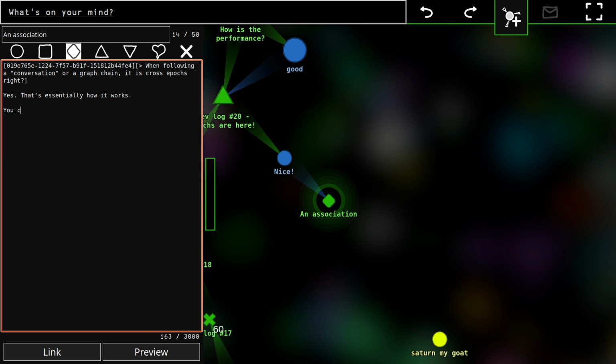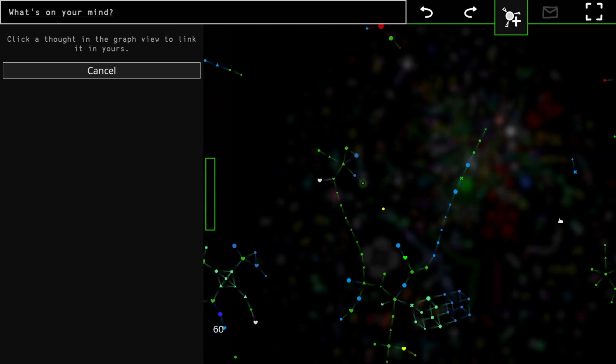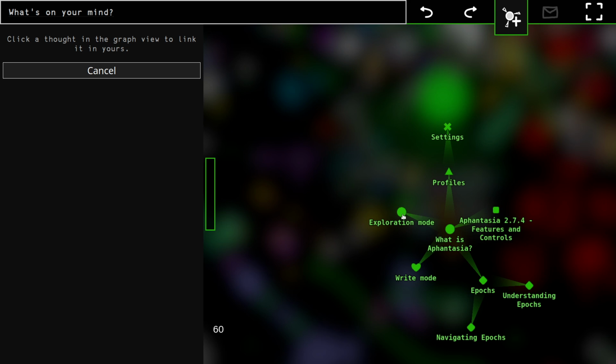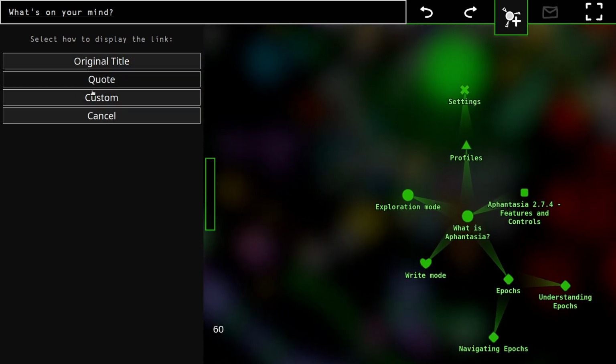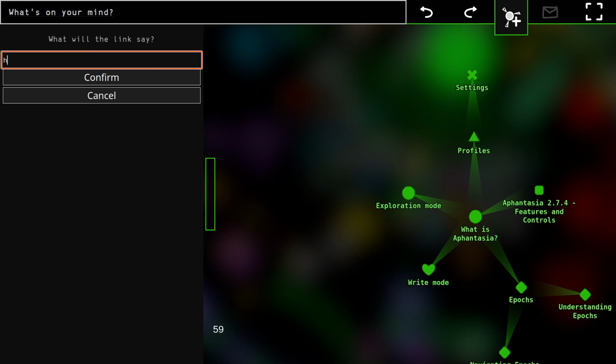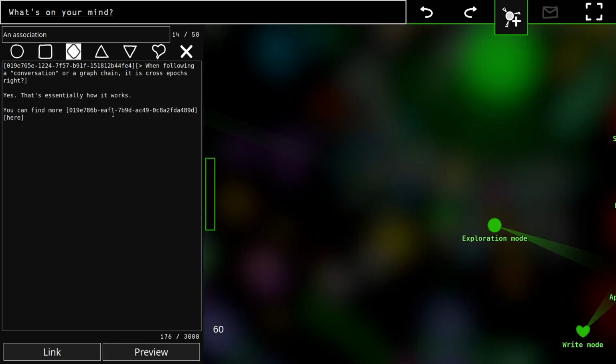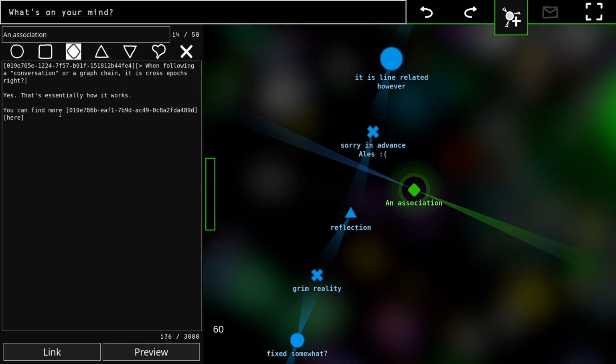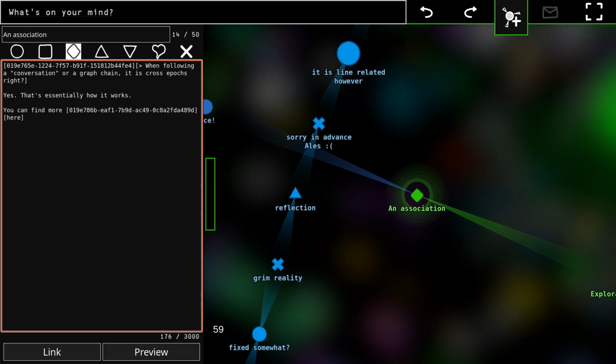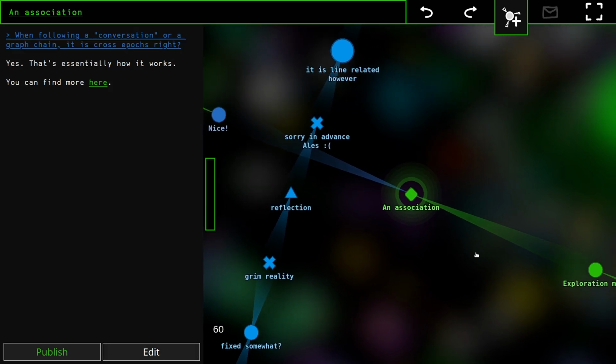You can find more, and I would like to just type here and make it a link. So again, I will click link, I will click exploration mode, I will put custom in here, and I will put here, confirm, and you can find more here, which will look like this.